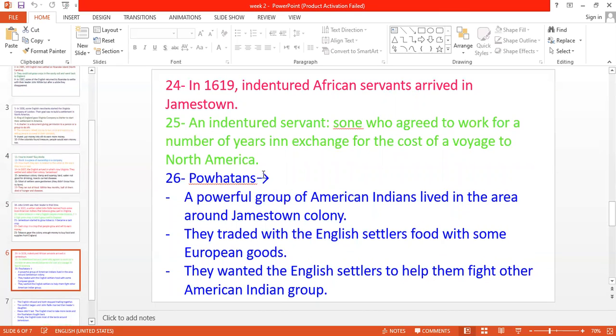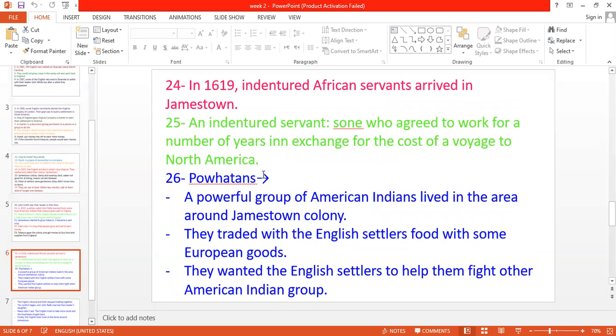Now, those African servants, they made a deal with the English people. The English people said to them that we're going to take you for free on a voyage to America. And in return, you will also work for free for a number of years. So the Africans agreed. Okay. So when I ask you who are the indentured servants, those indentured servants are African servants.